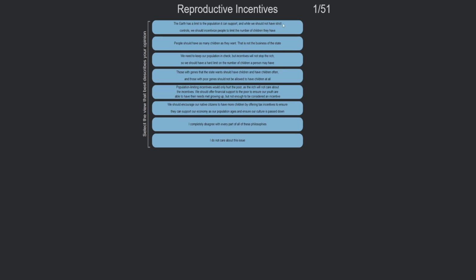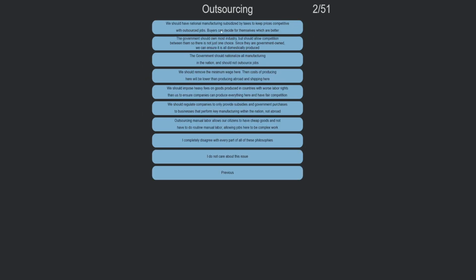Reproductive incentives. Okay, there's 51 questions on this test. The Earth has a limit to the population it can support, and while we should not have strict controls, we should incentivize people to limit the number of children they have. Should incentivize more children by having tax incentives. The Earth has a limit to the population it can support, and we should not have strict controls, but we should incentivize people to limit the number of children they have. I can agree with that.